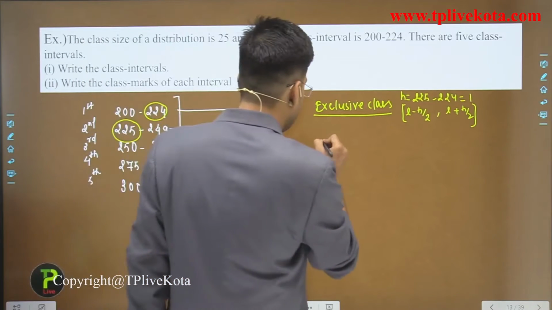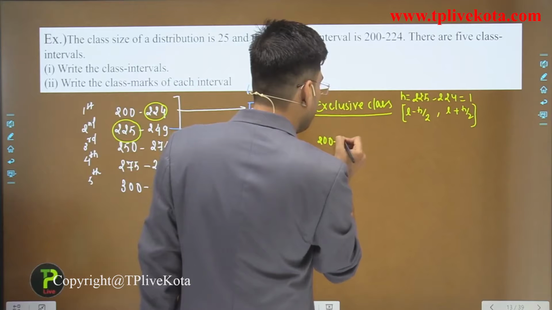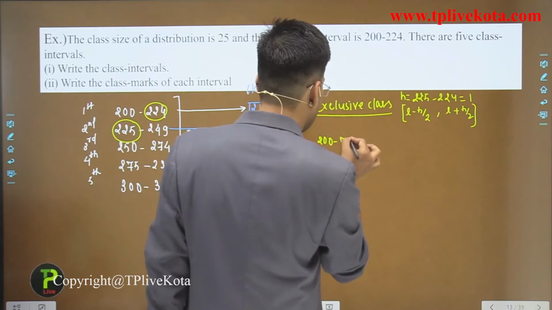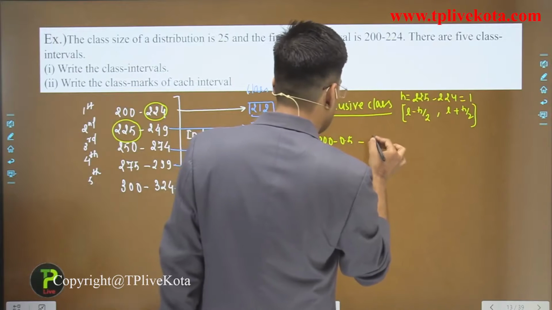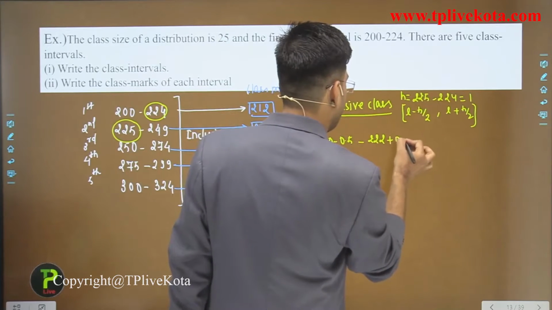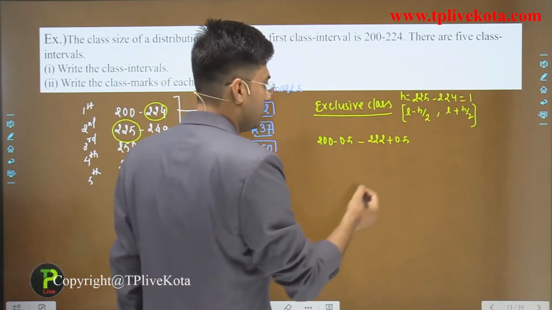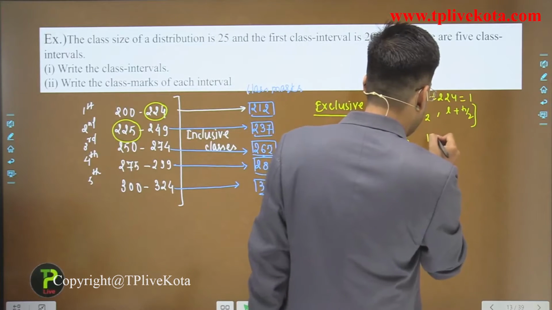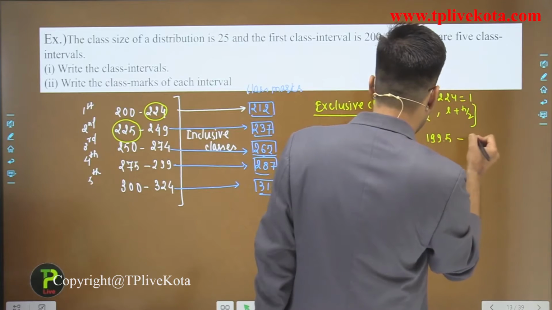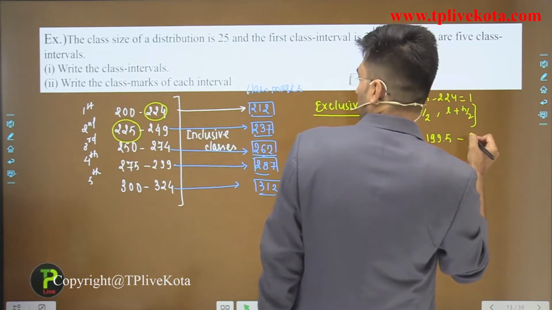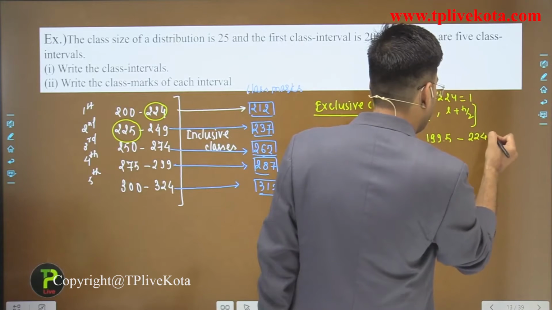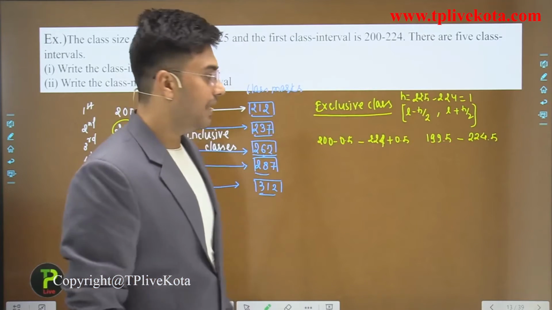So it is 200 minus half, that means 0.5, to 224 plus 0.5. So this is equal to 199.5 to 224.5.